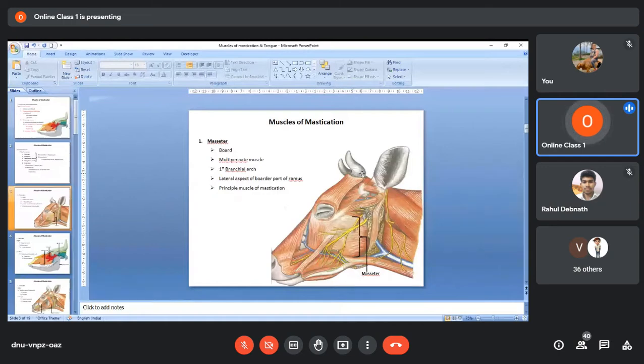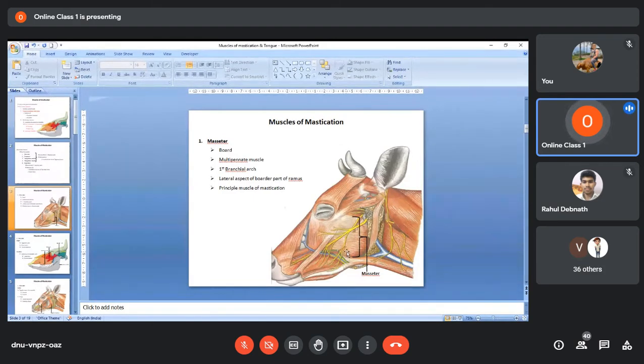Okay, this picture that you see now is the picture of the head and neck region of a cattle or cow. Here, after removing the skin and fascia, you will find various muscles. We will not go into detail on these muscles; later, in subsequent classes, we will be discussing them. But for today's class, we'll be discussing mainly these masticatory muscles.